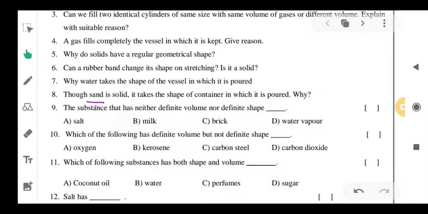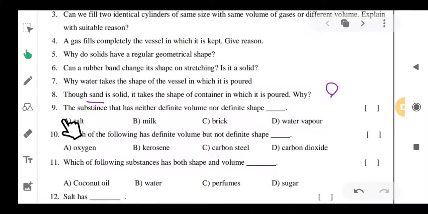It is not changing the shape, but it is in the form of a powder. That's why it is taking the shape of the container. Take one grain of sand, it is not changing the shape, that's why sand is a solid.